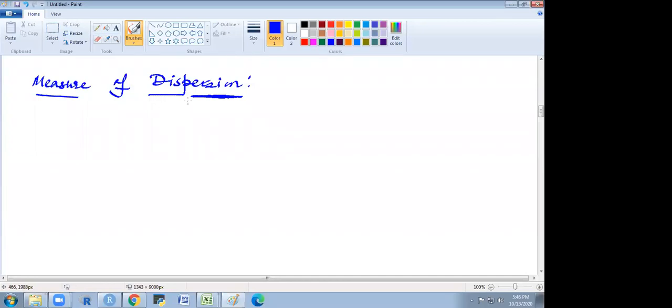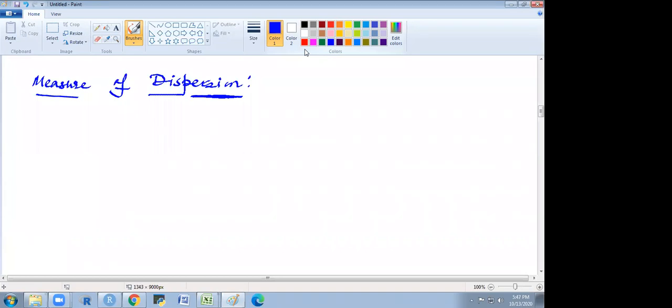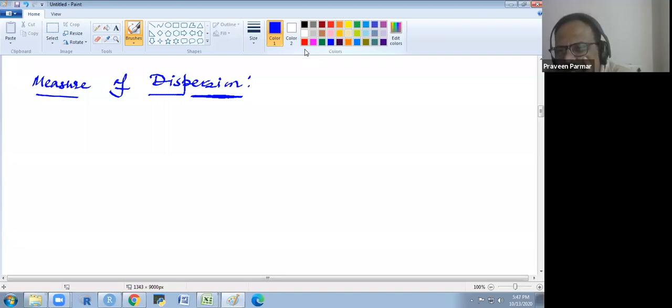Only median, not mean. You are right up to some way. Data is spread away from the mean. Somebody is saying variation, somebody is saying dispersion from the central tendency. In one word, can you explain dispersion?